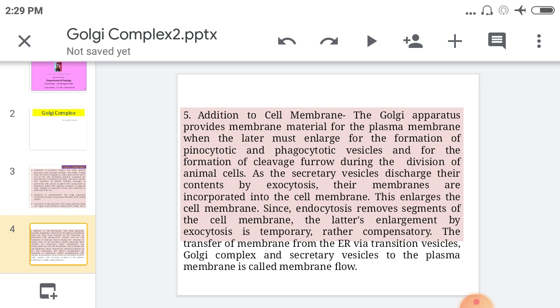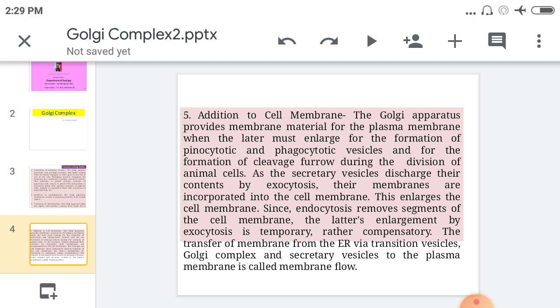You all know that at the time of endocytosis, the plasma membrane extends, then traps this food material and forms a vesicle. This vesicle may be called pinocytosis or phagocytosis, depending on which type of material is present. Here also, membrane addition takes place by the Golgi apparatus, and this enlarges the cell membrane, since endocytosis removes segments from the cell membrane.